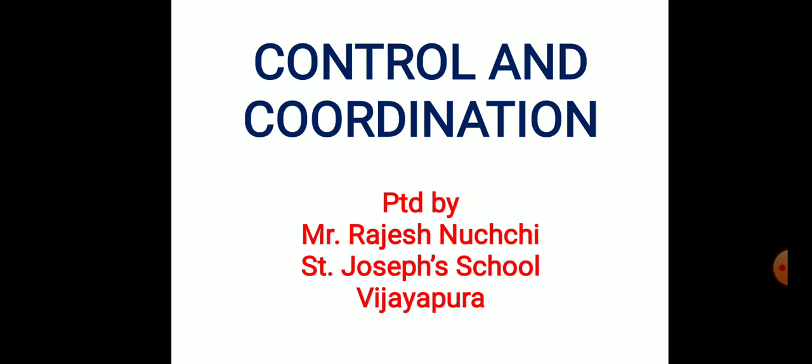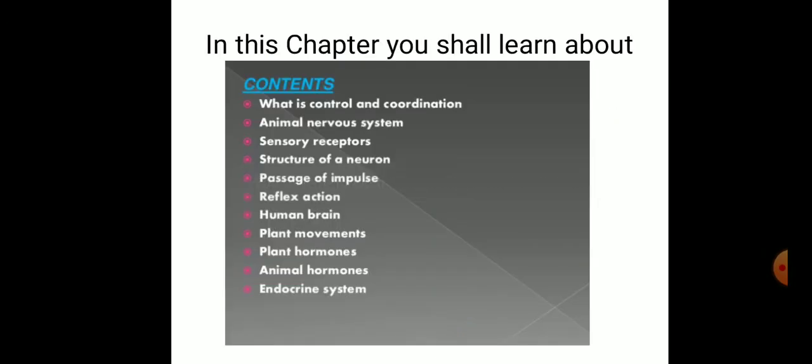2021. Today, we are going to learn about control and coordination in the 10th standard biology part. So, before going to the chapter control and coordination, let's see what are the things we are going to learn. Content: what is control and coordination? Animal nervous system, sensory receptor, structure of neuron, passage of impulses, reflex action, human brain, plant movements, plant hormones, animal hormones, and endocrine system.